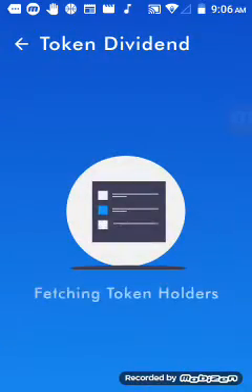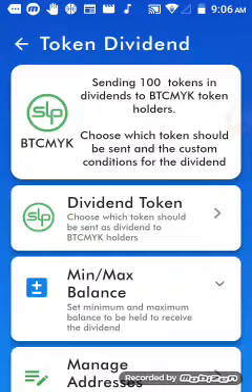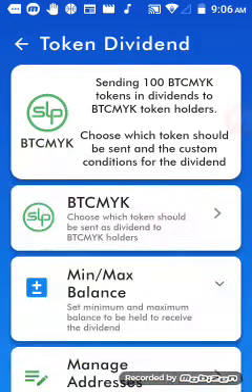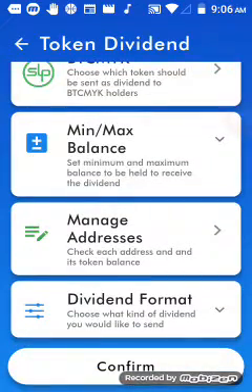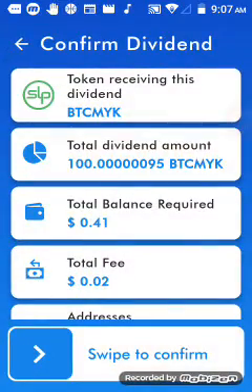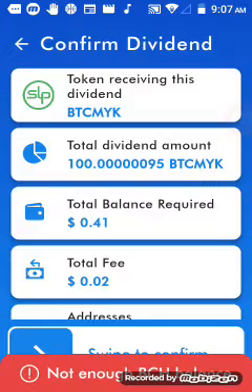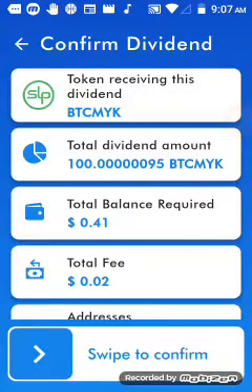Let's see what's taking us. It's fetching token holders, sending 100 Bitcoin MYK tokens. What dividend token to use? We're going to be using the Bitcoin MYK token here. Okay, I'm going to hit confirm. All right, token receiving this dividend, total dividend, total balance required. Total fee is 2 cents. Address. Hit that. I don't have enough Bitcoin to send it. But as you can see, it would only have been 2 cents, right?